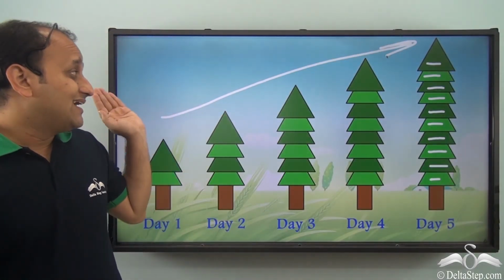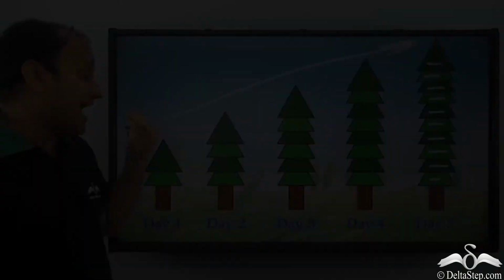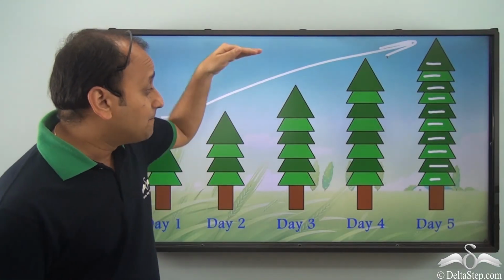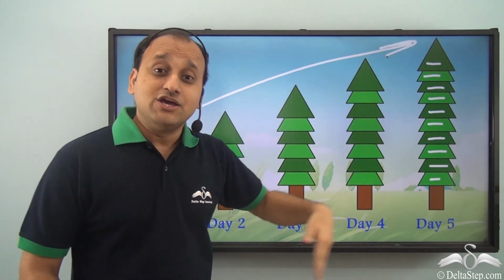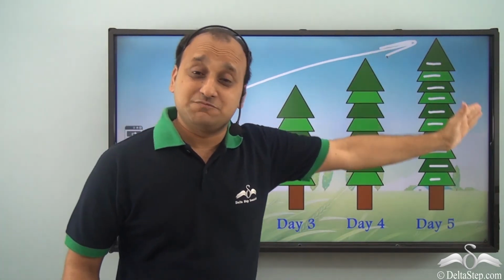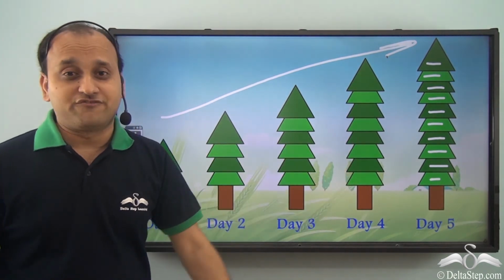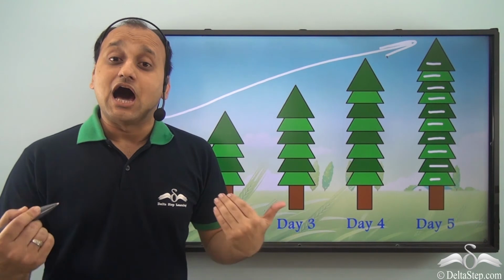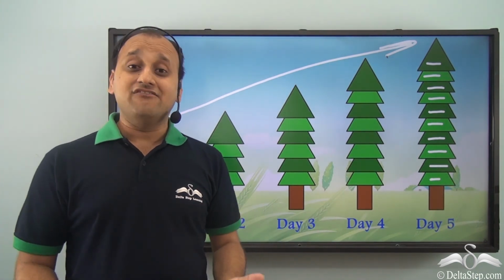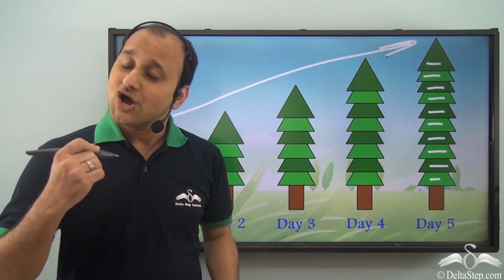So if you know about increasing patterns, and if you can identify by how many units the pattern is increasing, you can easily extend this pattern any number of times. So you see, growing or increasing patterns are also very important, and we see their examples in nature all the time.